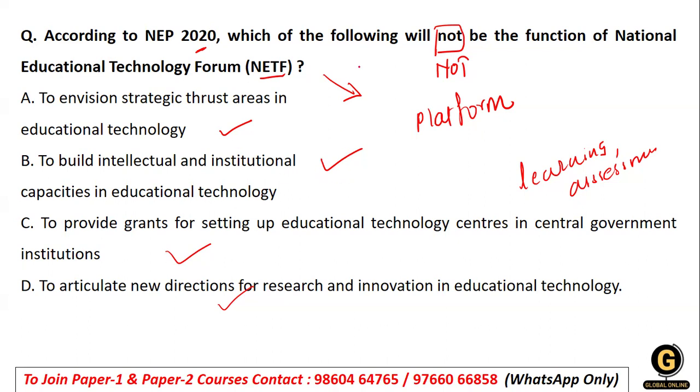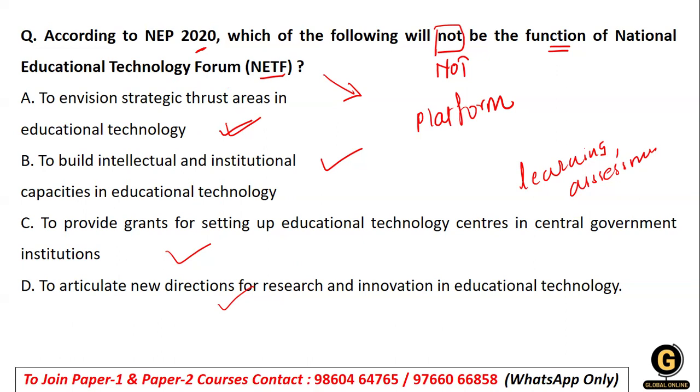So the functions of the National Education Technology Forum. That's what the question is about. So what are the functions, and in that, which is not the function? If you list the functions, obviously to ensure that strategic thrust areas are given with respect to technology, to build intellectual and institutional capacities, and to provide directions for research and innovation. So these were the functions of the National Education Technology Forum.